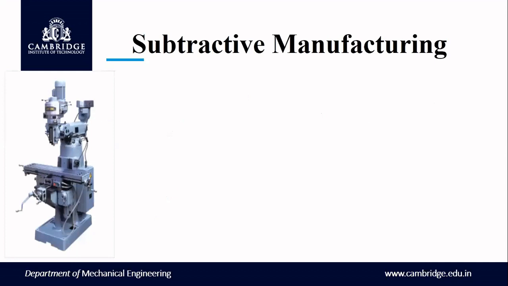Next is the subtractive manufacturing process. In the subtractive manufacturing process, take lathe, milling, drilling. I have given only one diagram, but there are a number of diagrams. I have left it blank for you guys: you can give a milling machine, drilling machine, grinding machine, woodwork, engraving machines, everything. There the material will be removed. That is why it is called subtractive. The material is subtracted from the work part. That is called the subtractive manufacturing process.